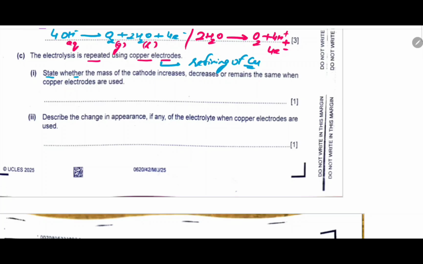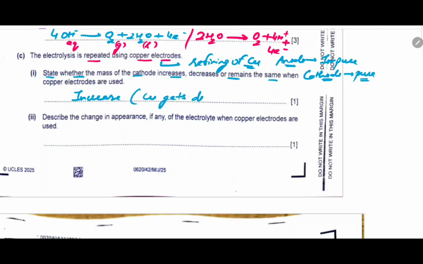Now when we do refining of copper, what happens? The anode is made up of impure copper, and the mass of the anode goes on decreasing. The cathode, which will have pure copper, goes on increasing in mass. Now what is the answer for part 1? State whether the mass of cathode increases, decreases, or remains same. Again it will increase because of copper deposition. Copper gets deposited.